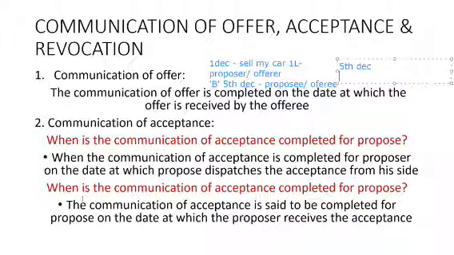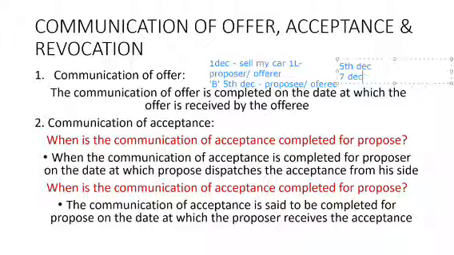Now coming to the next one, the communication of acceptance is said to be complete for the proposee. Proposee is the person B. So the communication of acceptance is said to be completed for proposee on the date at which the proposer receives the information. So on 7th December, I will receive the information.